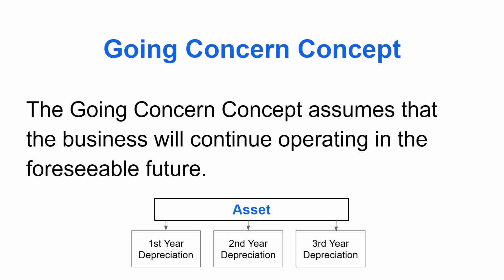So instead of depreciating the whole amount in 1 year, we depreciate for 3 years according to the life of the asset. So according to going concern concept, we assume that the business will continue operating long enough to use the asset fully. The business isn't shutting down anytime soon.